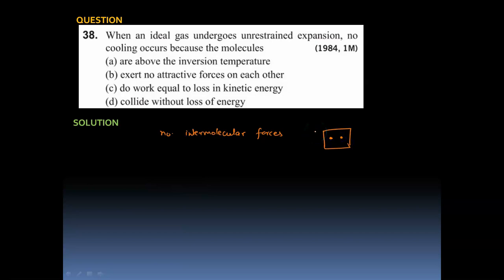Now, when we say unrestrained expansion, let's say we can take the example of expanding against a vacuum. We had this cylinder and this was the piston, and on one side we had vacuum, and then if we release it, it will be a kind of unrestrained expansion. So generally what happens when a gas does work, because the gas will have to do some work to push this piston if there was some pressure opposing it, right? And that work is done at the expense of kinetic energy of the particles.